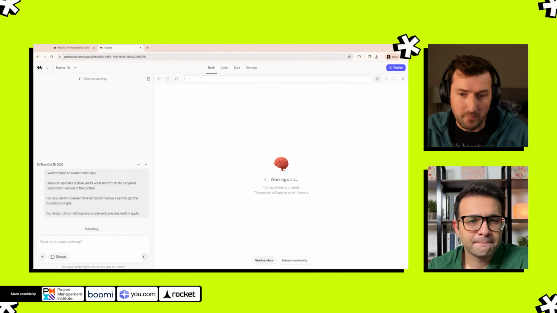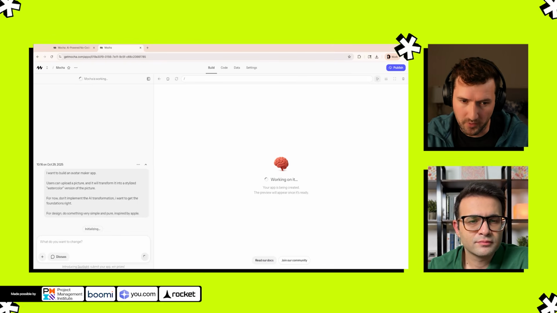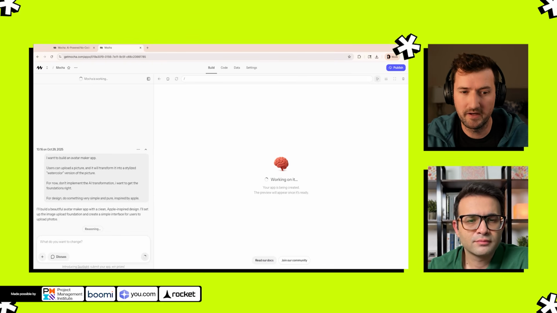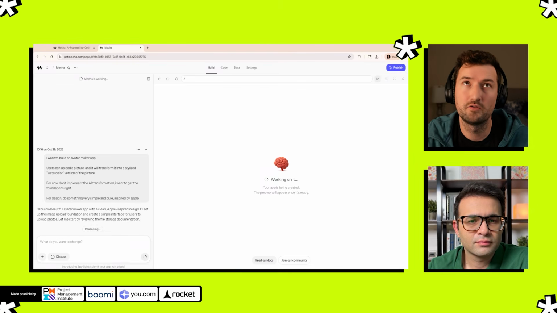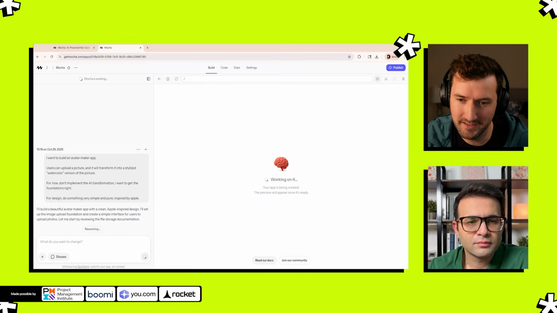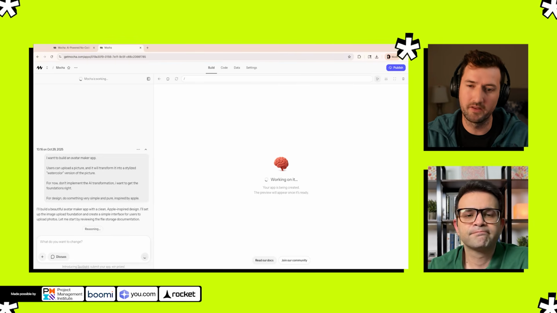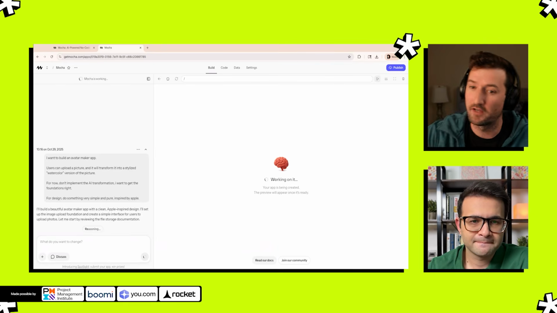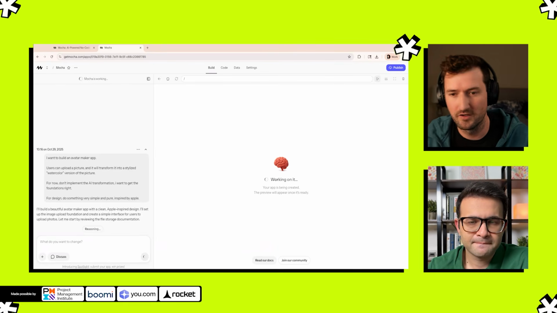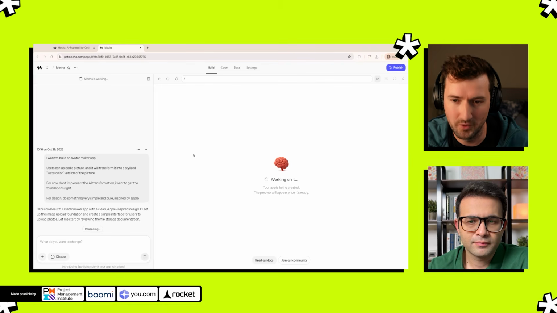So I could have given it more here. I could have given it a big prompt with a lot of things, and Mocha can run for quite a while if you wanted to. But a big thing that we're trying to do at Mocha is that the user is involved. The whole point is that you're creating. So we've designed it so that it tries to keep the work it does within the scope of a few minutes, as opposed to 45 minutes or an hour. The idea is not that you come to Mocha and it does the thing in the background. The idea is that you're collaborating on building.